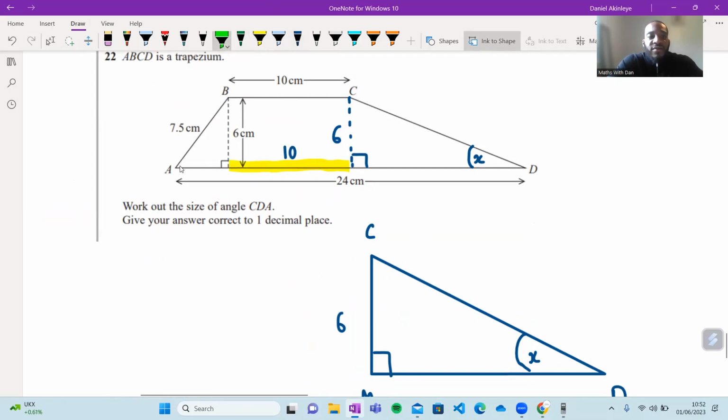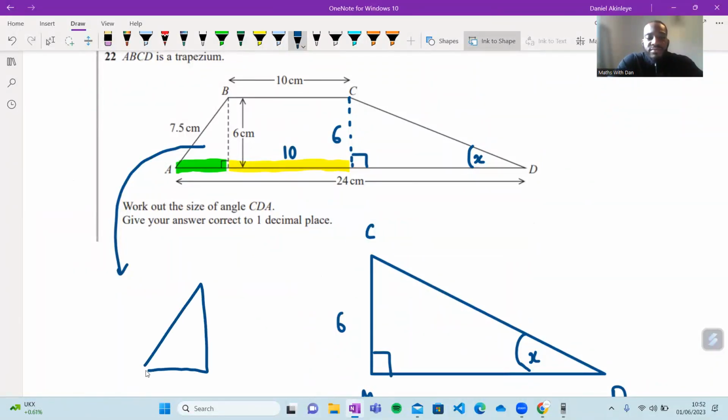And then this distance in green is unknown to us, but we can see it's the base of one right angled triangle. So I'm going to say, well, I've got a right angled triangle here, like that. This is 7.5, this is 6. Is there any way of me calculating this missing side? Does anybody know any rules or theorems that we can use to calculate that missing side in green? Because if we can calculate that, we've got it.